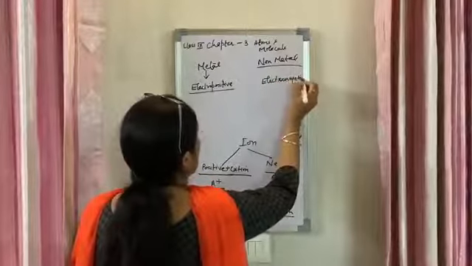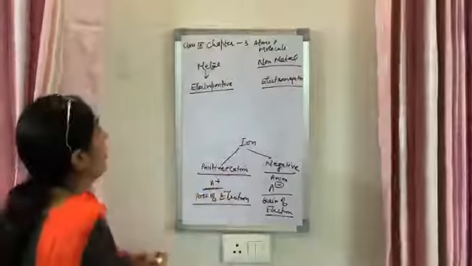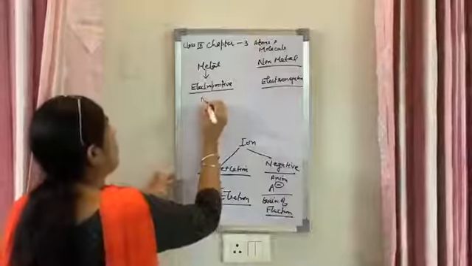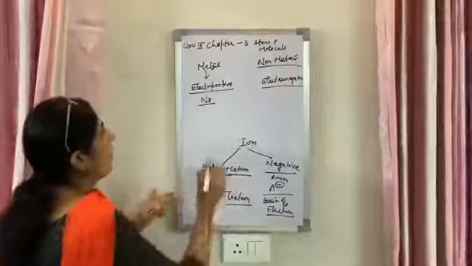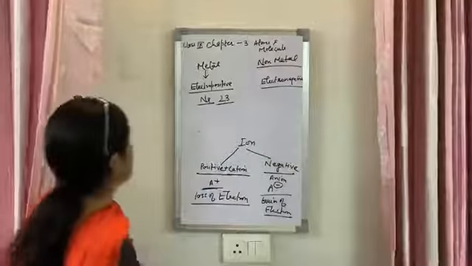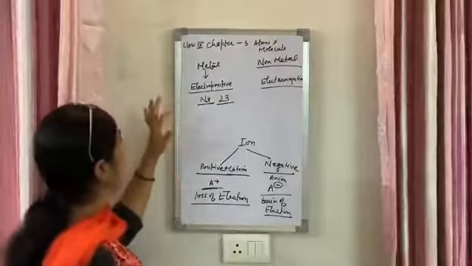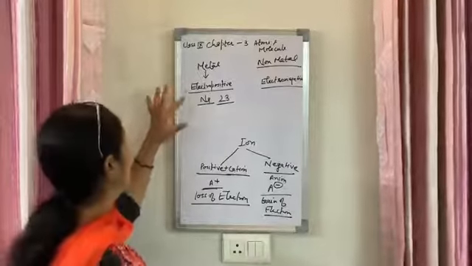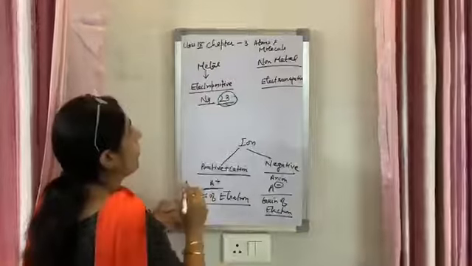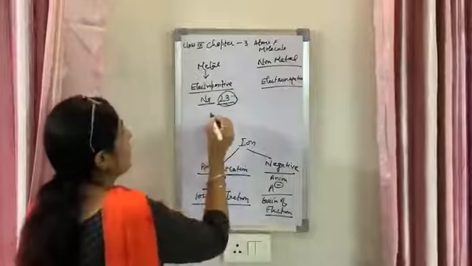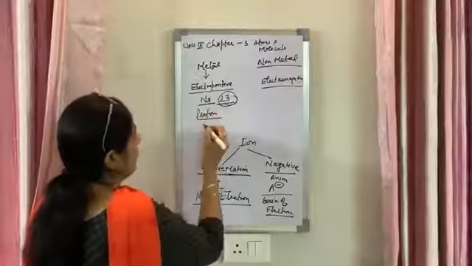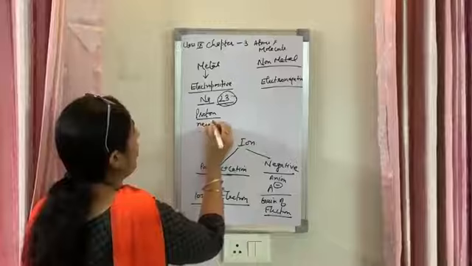What is the meaning of electropositive and electronegative? Beta ji, I have given you the atomic mass table. Take a very common example of sodium. The atomic mass of sodium is 23. What is the meaning of atomic mass? Beta ji, a few things you will read in chapter 4, the structure of atom, but I have to tell you in this topic also that an atom consists of basically three types of particles: proton, neutron and electron. In 8th class also you must have learned this.